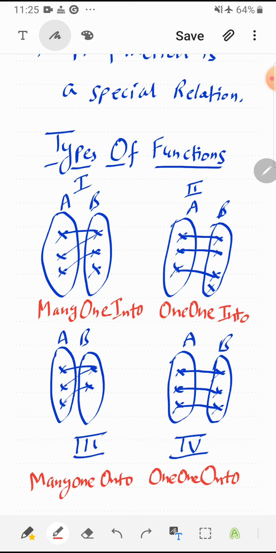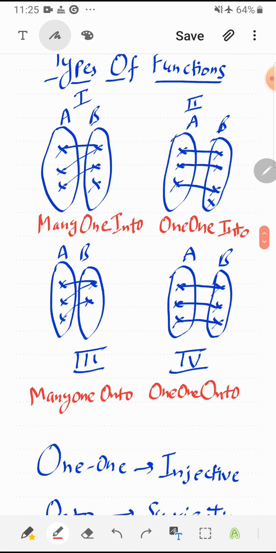One more thing we can observe, that in diagram 1, 2 pre-images are having one image, whereas in diagram 2 every pre-image is having a different image. So first function is called many one and second is called one one. So complete name of first and second is many one into and one one into.